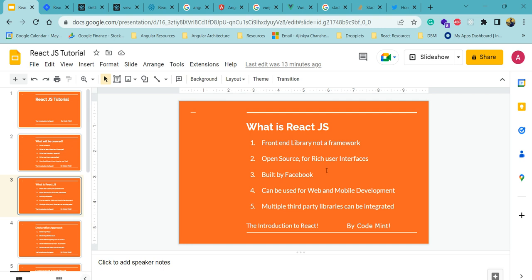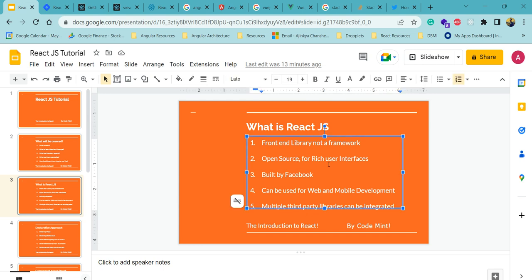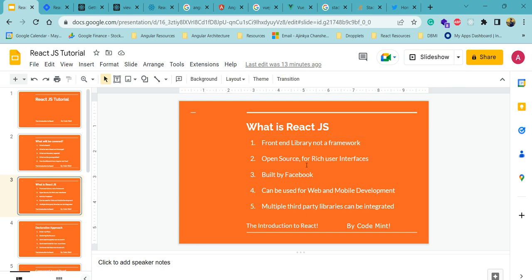React.js is a front-end library. It's not a framework because, as we just discussed, a library is a single file and a framework is a collection of files. React.js is developed by Facebook, and it is still maintained and developed, and all the updates come from the Facebook team. They have a Facebook for Developers portal, and multiple teams are actively working on React.js. It's open source, so you don't need to pay anything, there are no licenses, and you can use it freely. It is well maintained by Facebook, and all the documentation is also there.